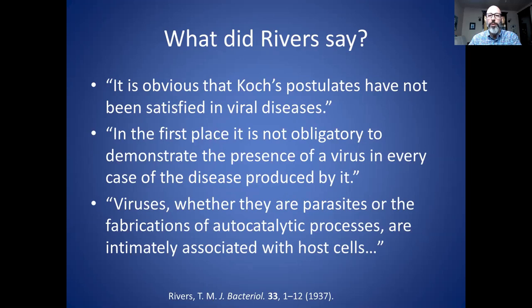So our cells undergo this programmed cell death called apoptosis. And this happens in response to various things. It could just be a natural occurrence, but if there is a major illness, then cells might undergo this process, and they basically fragment into little blebs, and these little bodies, I think, are what he's calling the fabrications of an autocatalytic process. But that's very different from a virus, because that actually comes from our own cells rather than from outside. And he definitely points out the intimate association with the host cells, which is very important in the experimental methods that I'll get into.